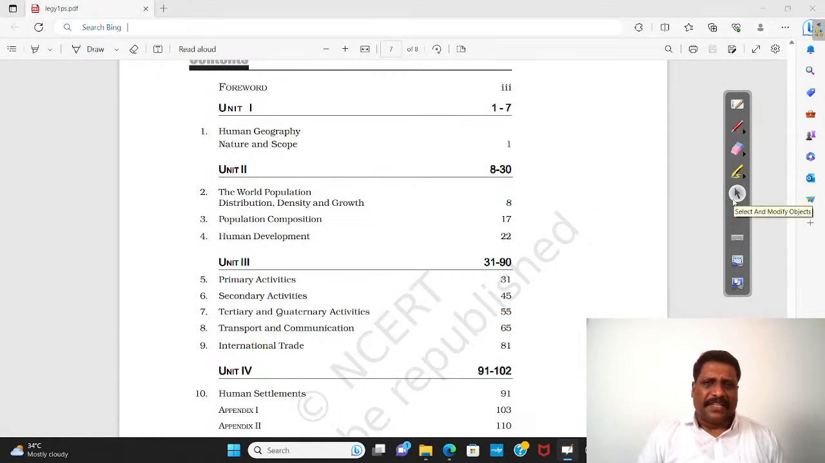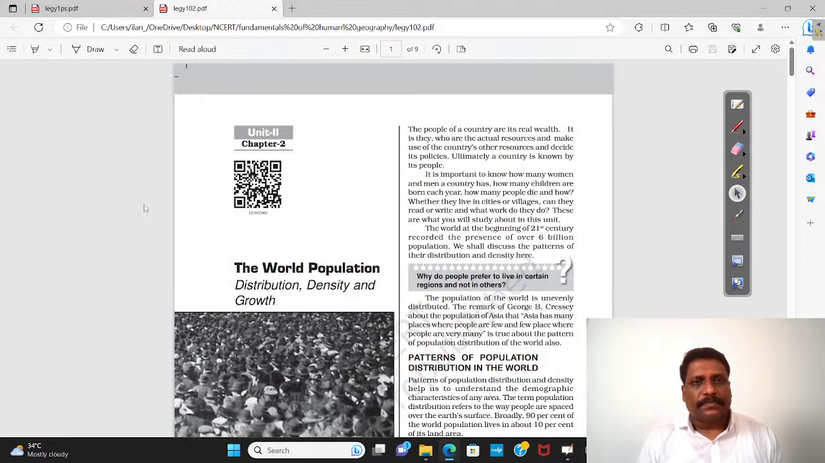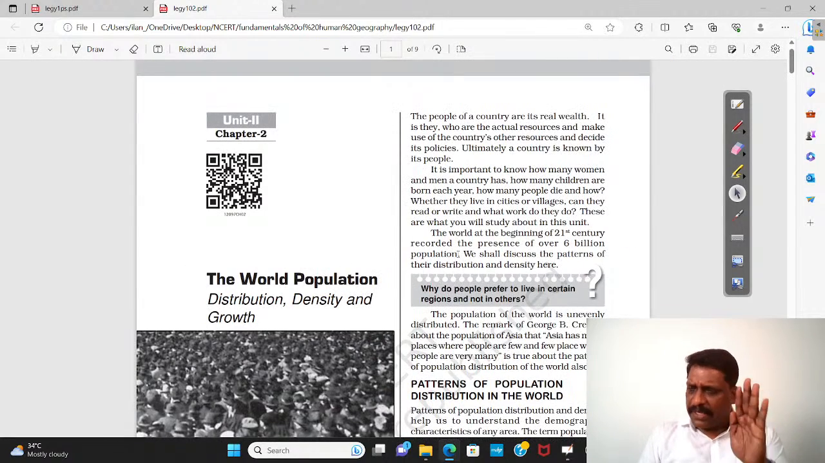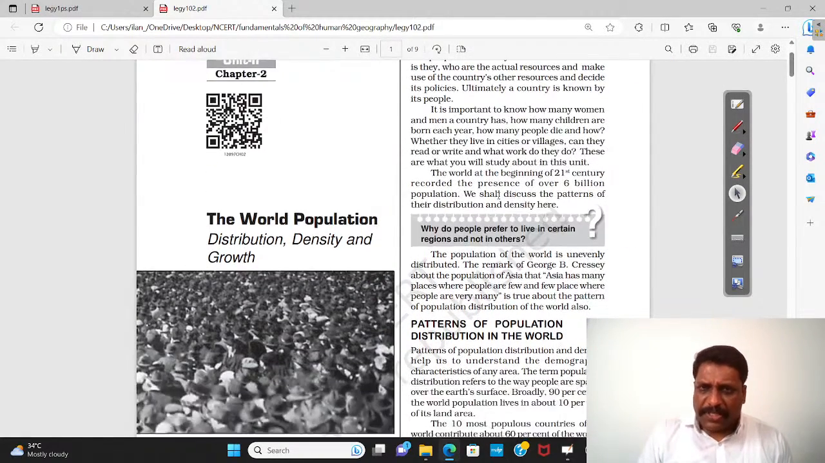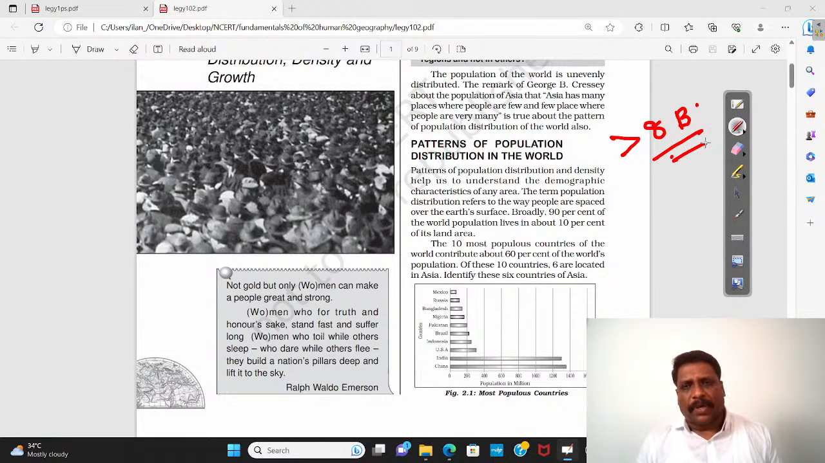The basic ideas. Of course, summarizing the entire NCERT in one hour is not possible, so only the gist of it we'll be discussing. So, right, my friends. Now when I talk about population distribution, density, and growth: as of now, the world population, according to the World Population Meter, we have surpassed 8 billion. We are 8 billion plus in population.